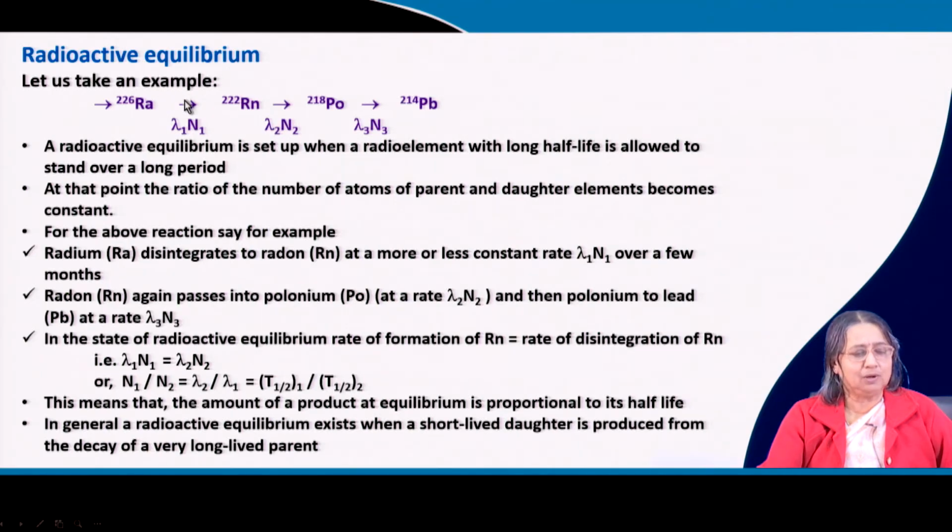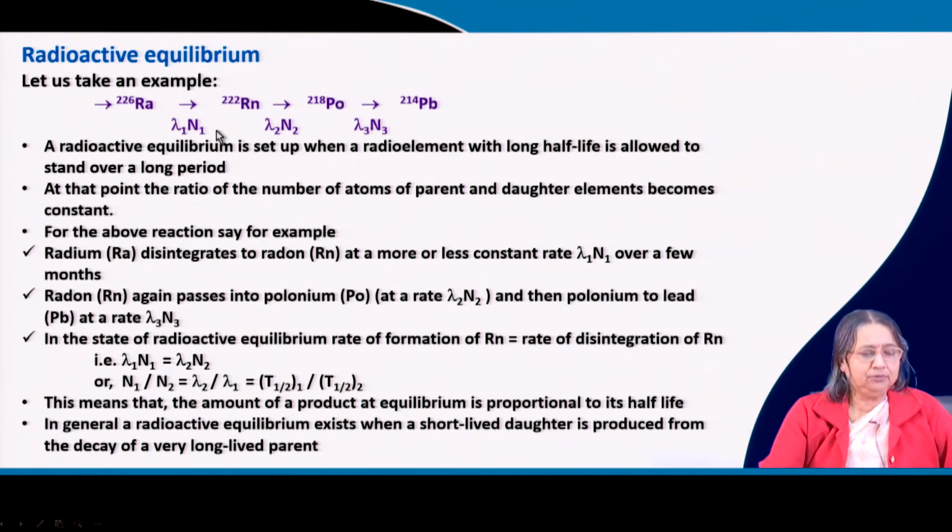So alpha particle means here only the atomic mass is written, the atomic number is not written. Upon alpha elimination, 4 mass is reduced, then another alpha particle, another 4 mass is reduced, then another 4 mass. So it is a chain type of reaction: radium to radon to polonium to lead, which is the end product.